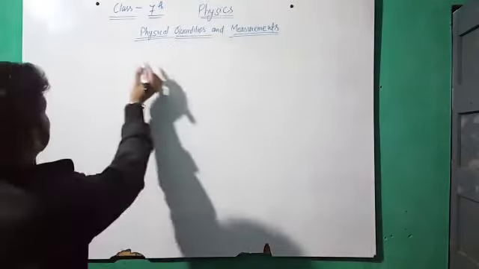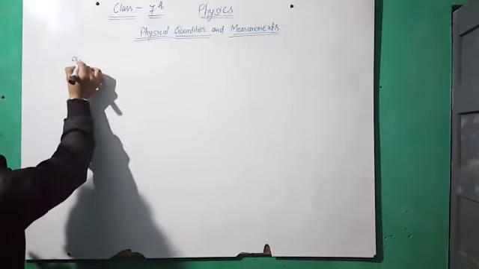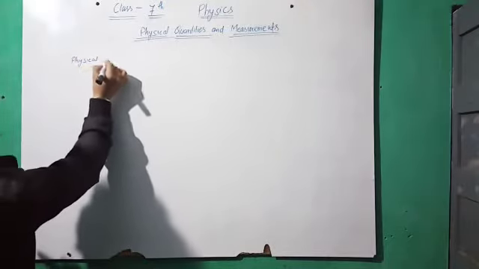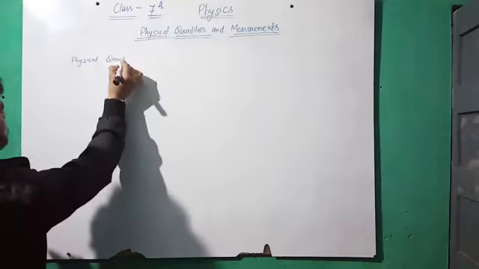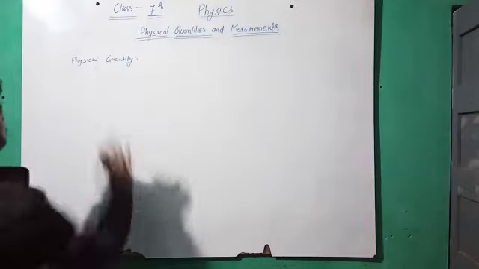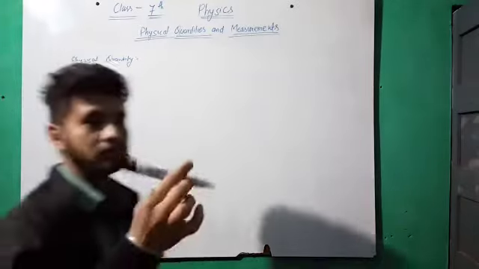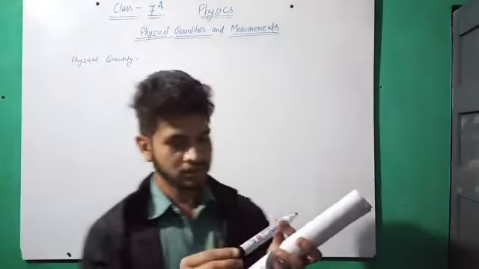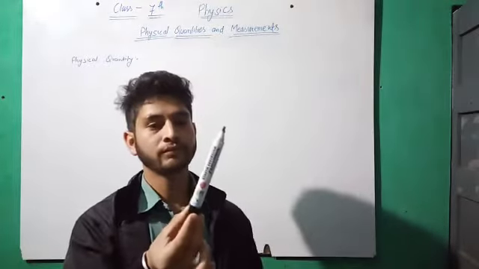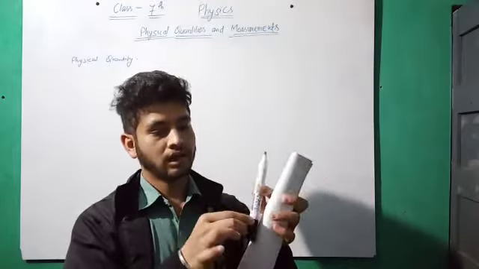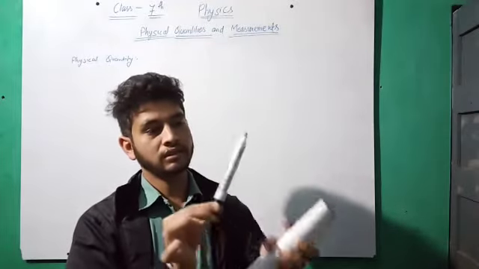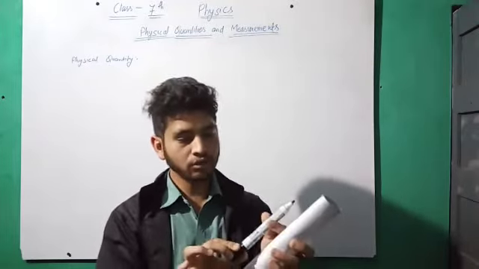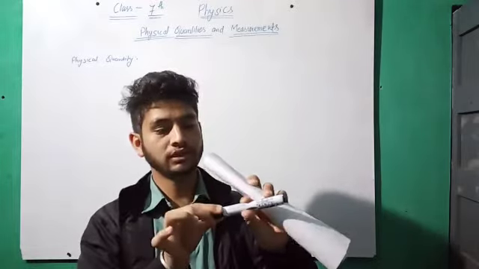What is physical quantity? This is a marker. Is this marker a physical quantity? I think your answer is clear. That is no, because the marker is not a physical quantity.